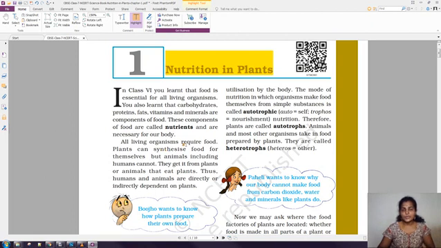So all living organisms require food. Plants can synthesize food for themselves, but animals, including humans, cannot. They get it from plants or animals that eat plants. Thus, humans and animals directly or indirectly depend on plants. Okay. So these things already we know.